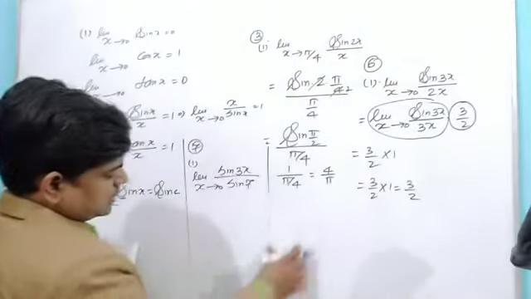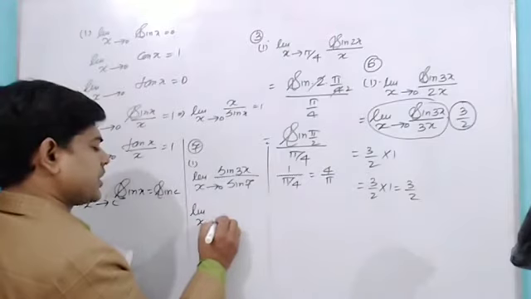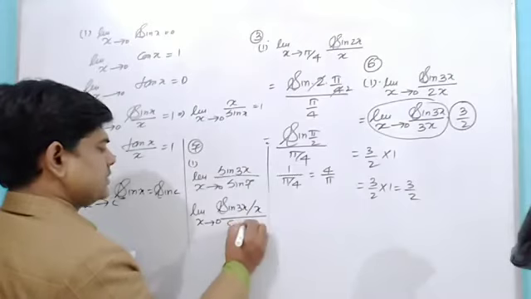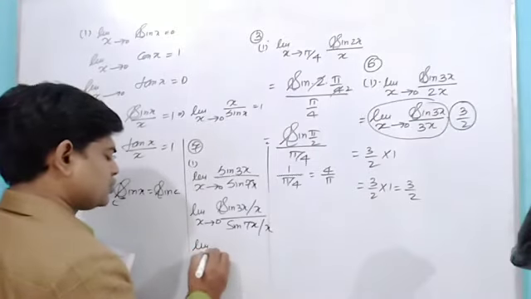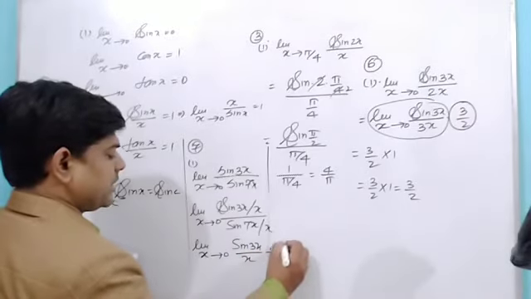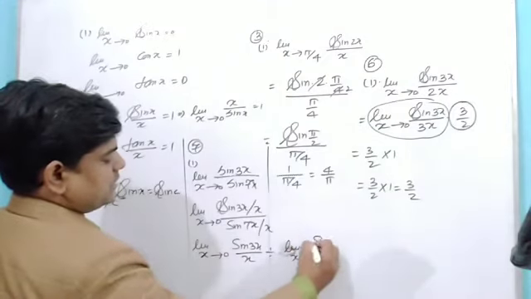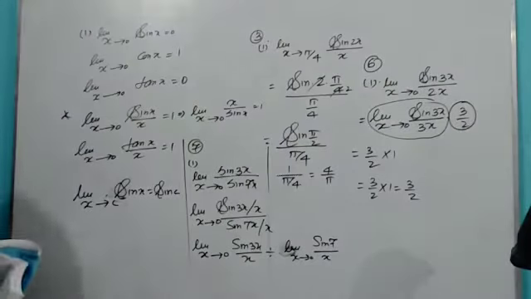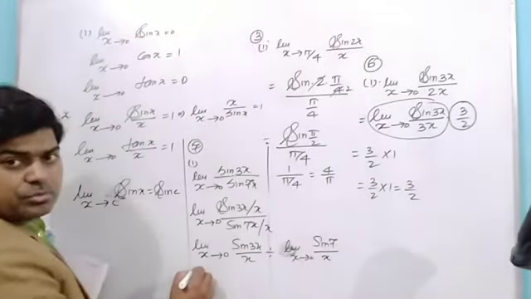It is not in that form that we had learned today. But when I divide by x, numerator and denominator, I may write sin 3x upon x, and sin 7x upon x. So I am having now two functions: limit x tends to 0 sin 3x upon x, divided by limit x tends to 0 sin 7x upon x. And if 3 is the coefficient of x, then only I can write its value as 1. So I am writing one more line.